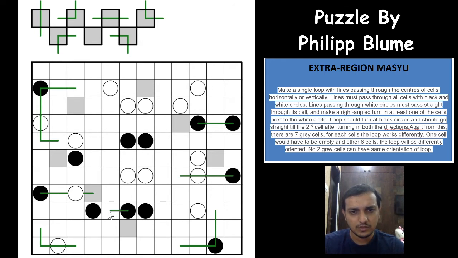And this is this way. So this black circle cannot go up. So I'll just show you. Whenever you have two black circles near to each other or adjacent to each other, the loops will always repel each other, right? It will go in the opposite direction, and this cannot have a turn. So this loop segment will either have to turn up or down, and of course it cannot turn up because it will have to go straight till the second cell, and you have a branching here. Not possible, right? And now this would have to turn either down or up, but down it is not possible, so it would have to turn up.